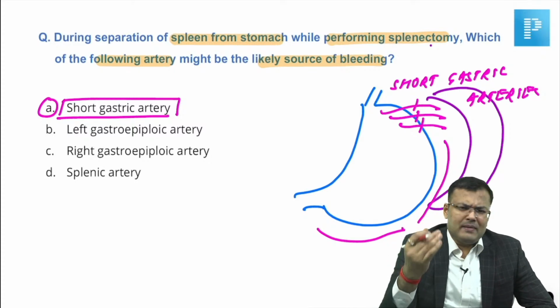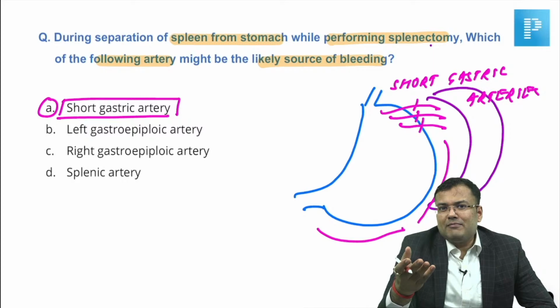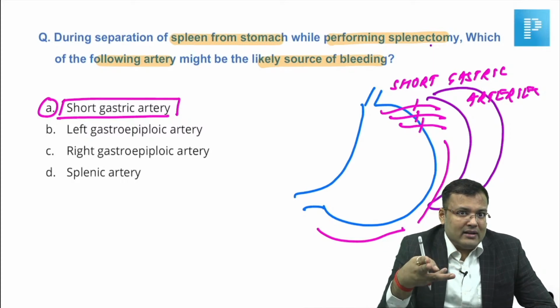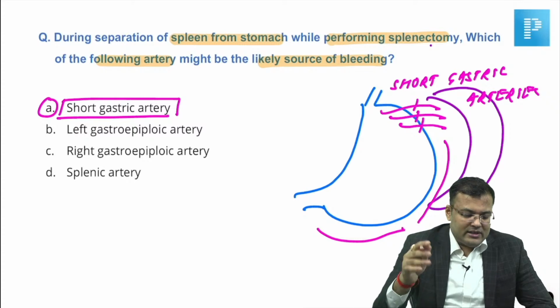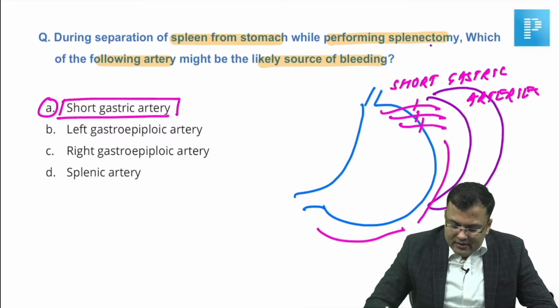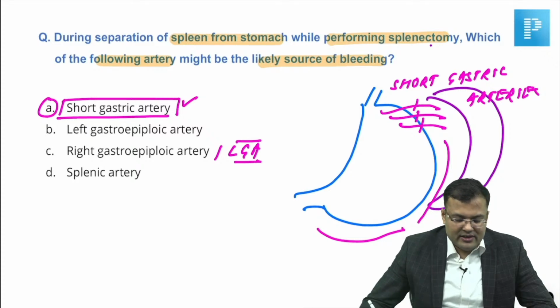Obviously, if you perform splenectomy, the most commonly injured organ is the pancreas. And which part of the pancreas? You can cut the tail. The patient can develop acute pancreatitis if you cut the tail of the pancreas. So these are commonly asked questions. Left gastric artery was one of the options, but the correct answer is short gastric.